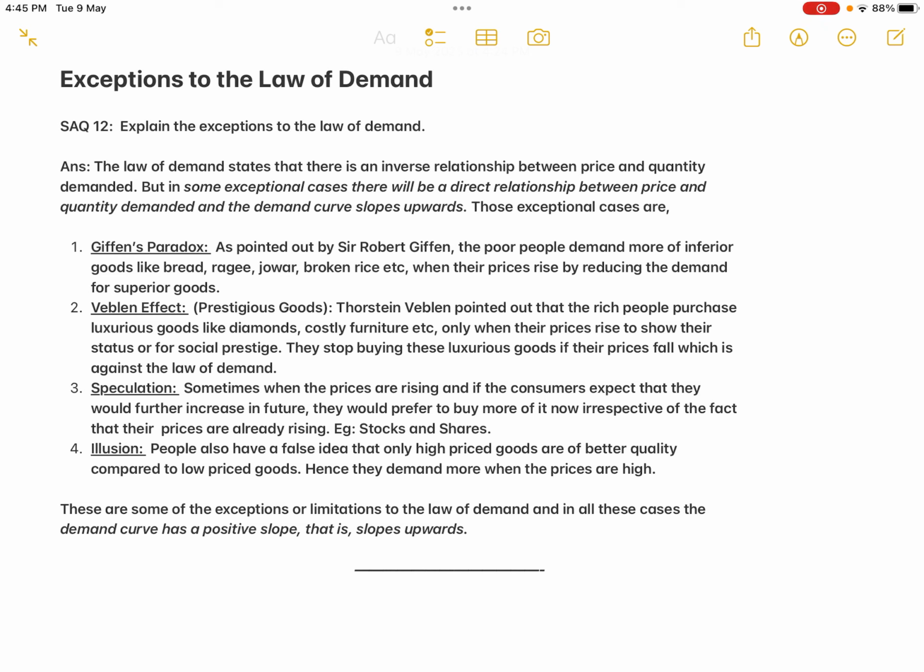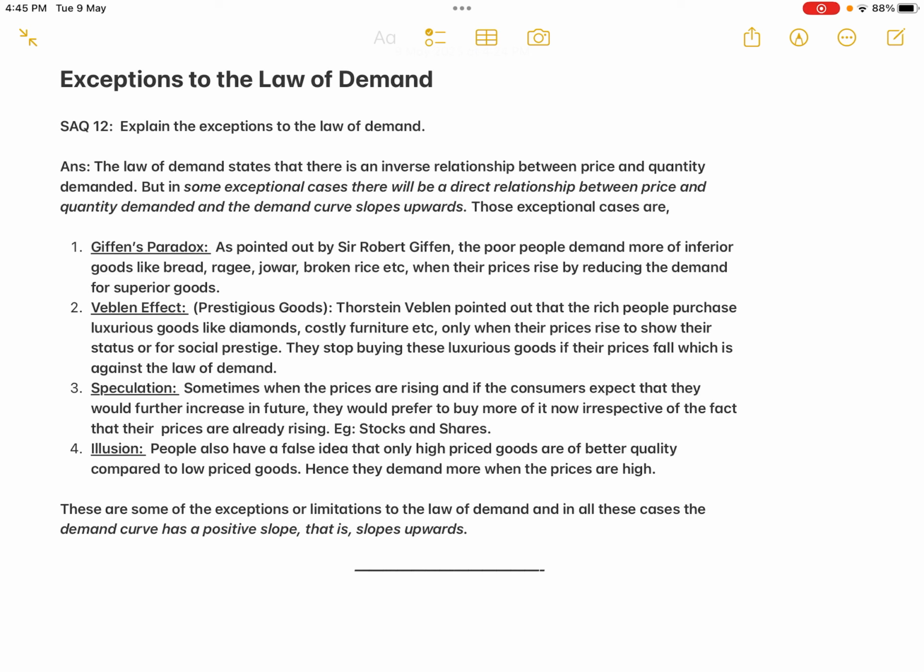The law of demand states that there is an inverse relationship between price and quantity demanded, but in some exceptional cases, there will be a direct relation between price and quantity demanded, and the demand curve slopes upwards. Those exceptional cases are, see, I have not drawn the diagram in this answer, but it is better you include the diagram also. Okay, so those exceptional cases are, first one, Giffen's paradox. As pointed out by Sir Robert Giffen, the poor people demand more of inferior goods like bread, ragi, jowar, broken rice, etc. when their prices rise, by reducing the demand for superior goods.